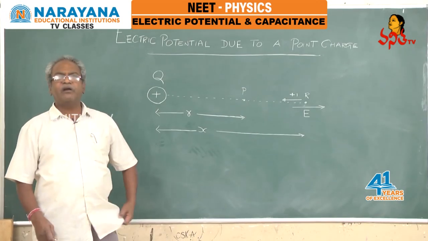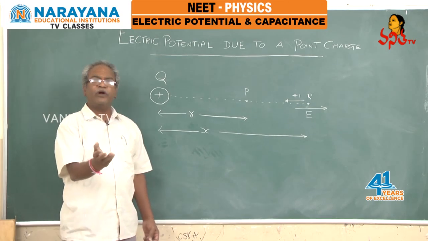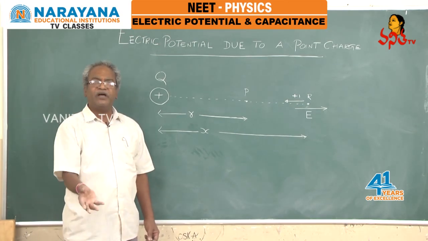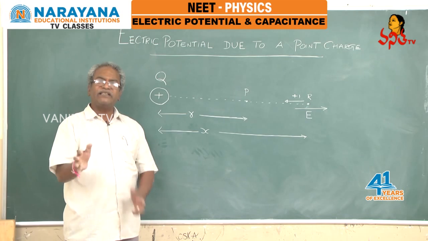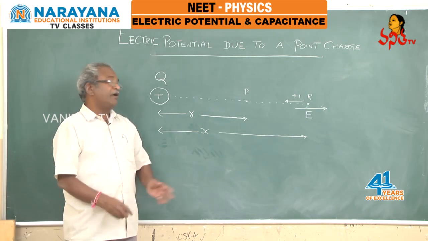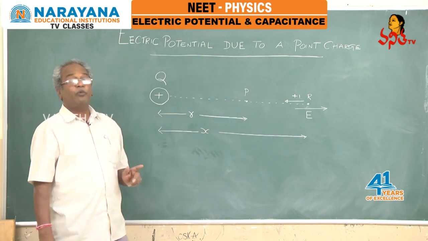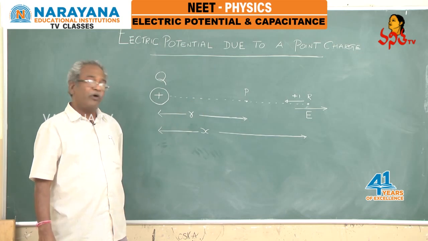So, all the students, now let us make a simple calculation of electric potential due to a point charge. If a point charge plus capital Q is there, and there is a point in its electric field, how do we calculate the electric potential at that particular point?